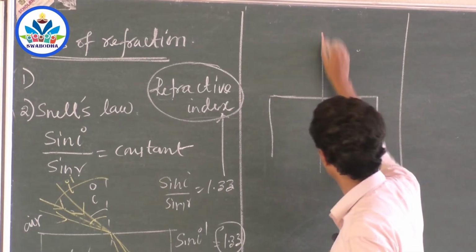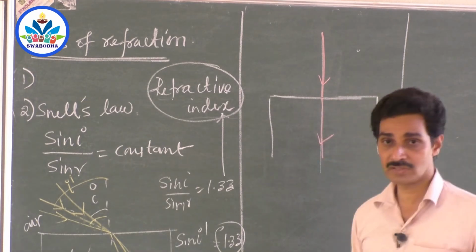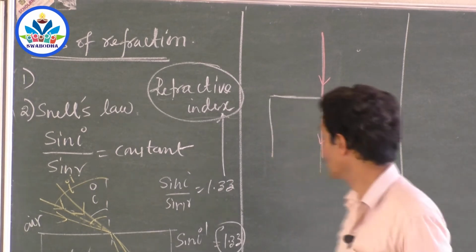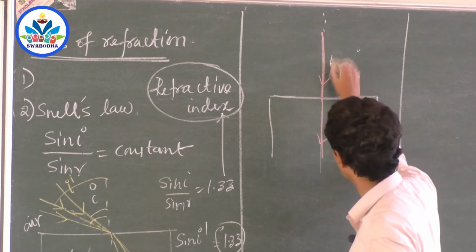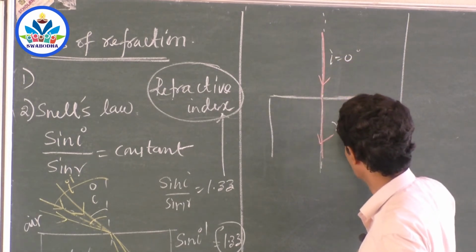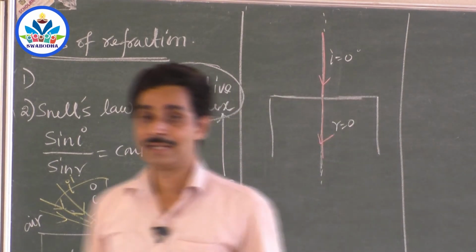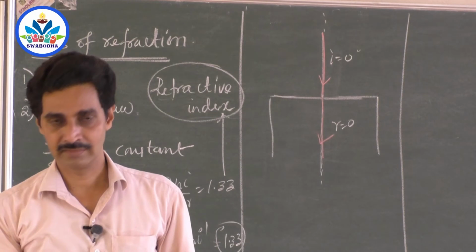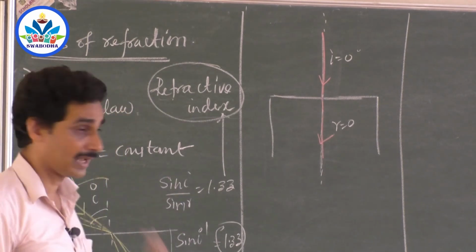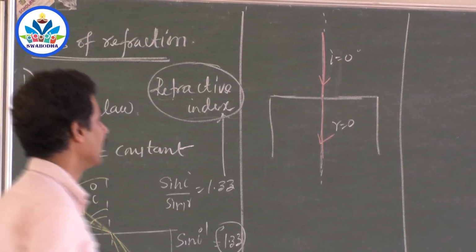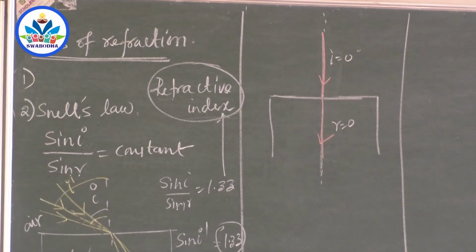The angles of incidence and refraction are 0. Why? Because angle is not measured with respect to the surface. Angle is measured with respect to the normal. So if the ray is here and the normal is also along this direction, i is 0. What about here? r is 0, because the normal is also here. So if a ray of light is incident normally, it doesn't change its direction. It passes in the same direction, vertically below. Angles of incidence and refraction are zeros. So Snell's law fails here.